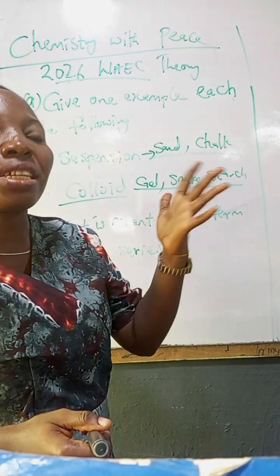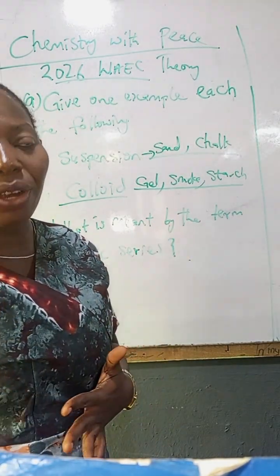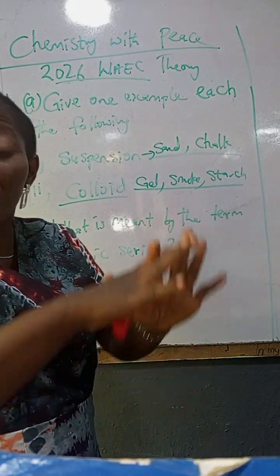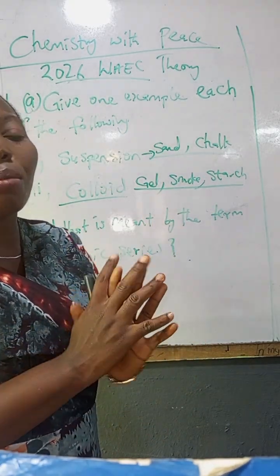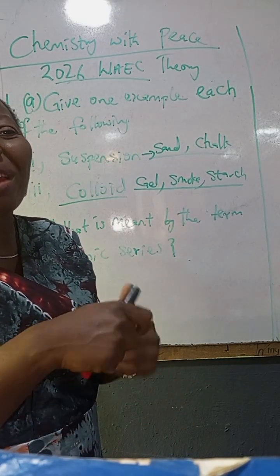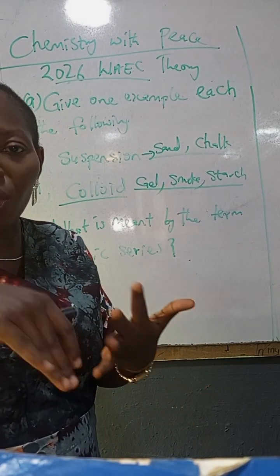Okay, starch can be a suspension and can also form a colloid. When you dissolve starch in cold water, it forms a suspension. It will settle and can be filtered. Then when you now heat it, it forms a colloid.